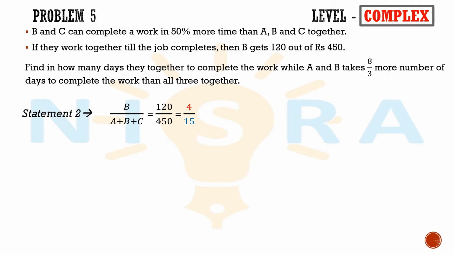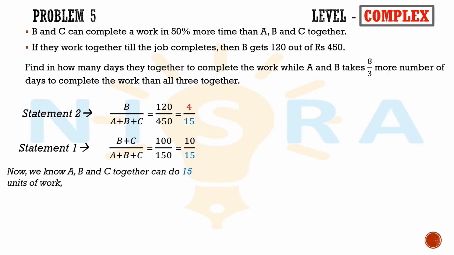From statement 1, we know B and C can complete the work in 50% more time than A, B, and C together, which can be written as B plus C by A plus B plus C is equal to 100 by 150, which can be written as 10 by 15. So now we know that A, B, and C can do 15 units of work. So B can do 4 units of work, C can do 10 minus 4, 6 units of work, and A can do 15 minus 4 minus 6, which is 5 units of work.